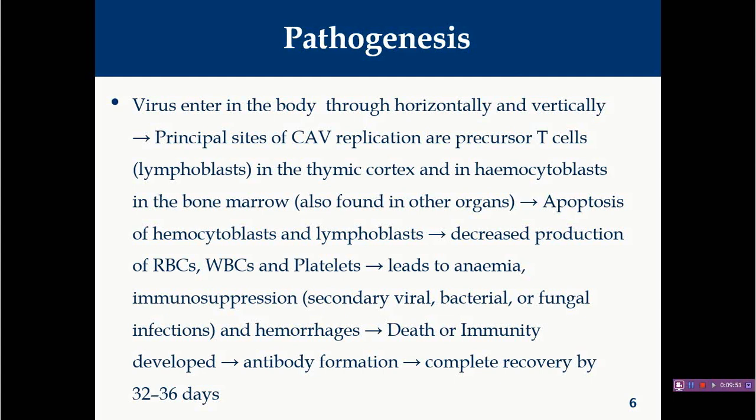But many a time, if immunity is developed, or when the viral load is not very pathogenic, immunity will be developed, and slowly when antibody is developed, ultimately the virus gets neutralized. In that case, slowly the bone marrow cells will again be repopulated with RBC, WBC and thrombocytes, and ultimately birds can become normal, and generally it will take almost 32 to 36 days.